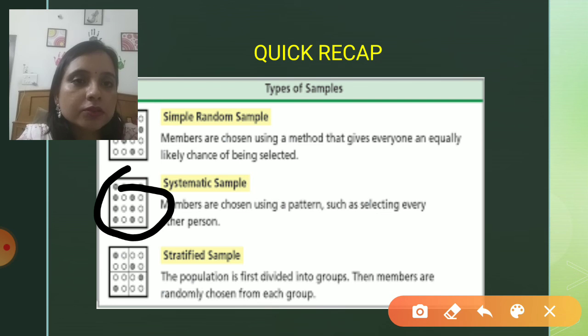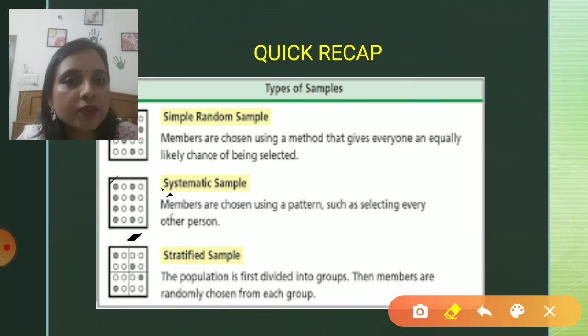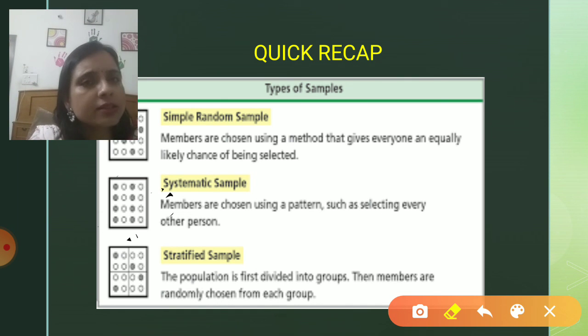When we talk about stratified sampling, as I told you earlier, we just need to create strata. A stratum is nothing but a group of persons or things. To create it, we need to characterize the strata by a common characteristic.